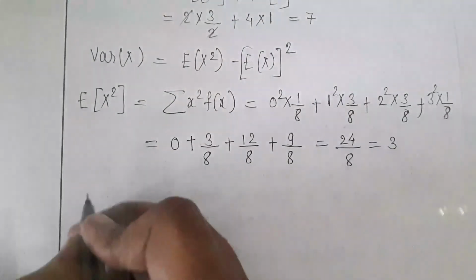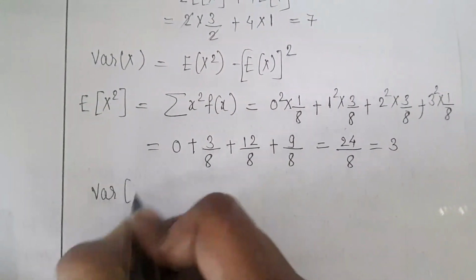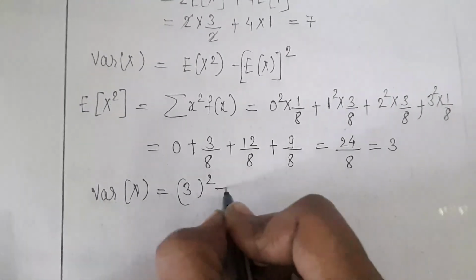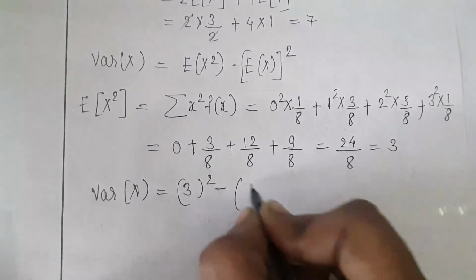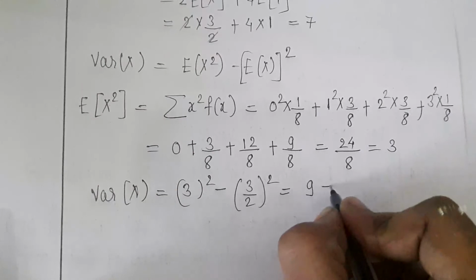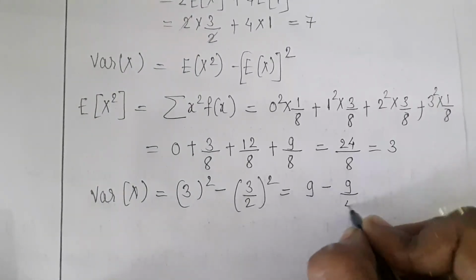Substitute in this variance formula. Variance of x is equal to expectation of x square, that is 3 square minus expectation of x whole square, which is 3 by 2 whole square. So it is equal to 9 minus 9 by 4.